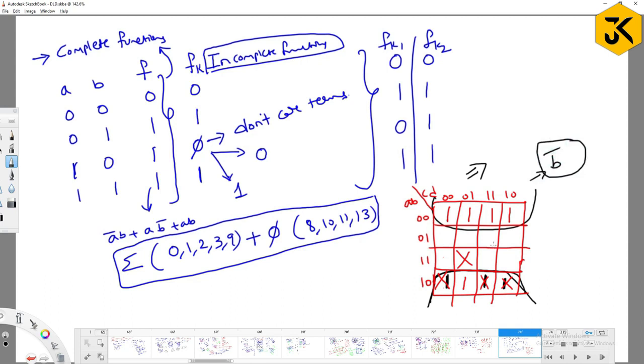That is the advantage. Guys, can we combine these two now? Can we combine these two? If I combine these two, you are going to get an extra term. Why do you need to consider it? Because this one is already covered, so you should not consider it, right? So that is why it works.